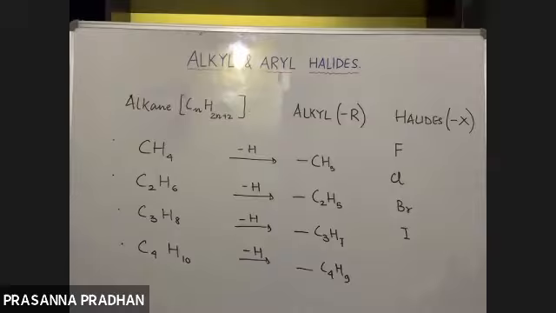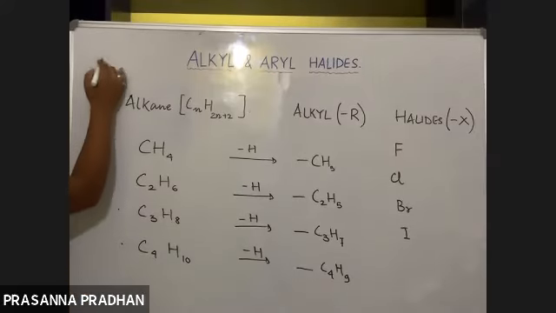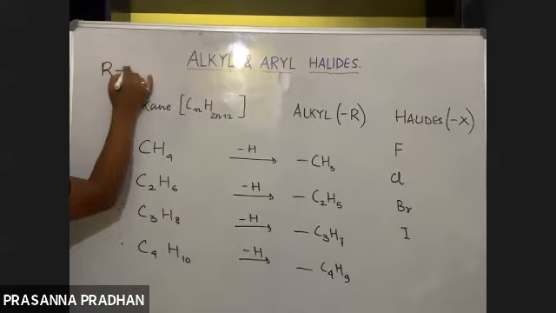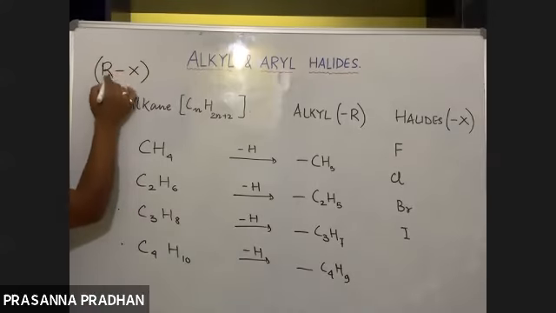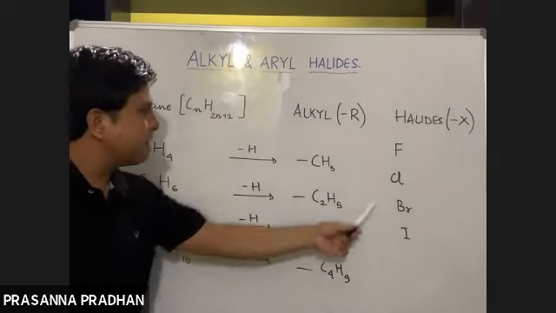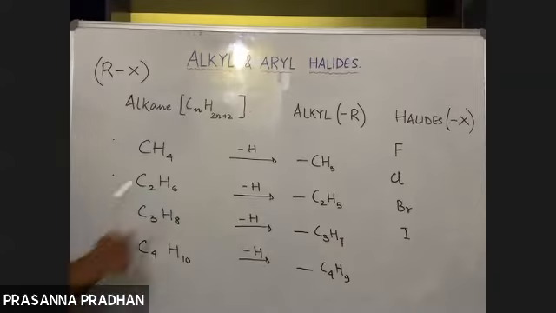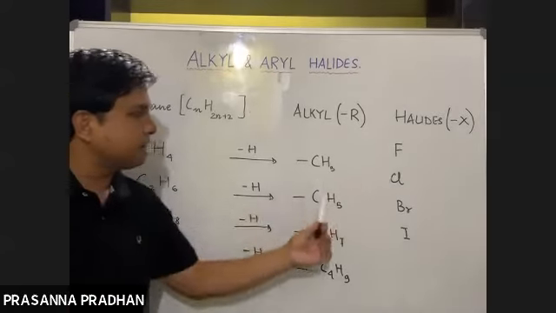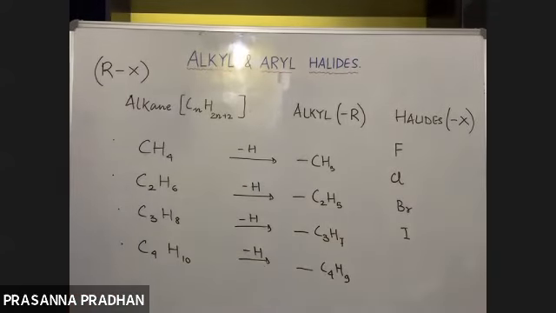So what is the general formula of alkyl halides then? The general formula of alkyl halides is RX. RX denotes an alkyl halide, where R stands for an alkyl group and X stands for a halide. For example, CH3Cl is an alkyl halide. C2H5Br is an alkyl halide. C2H5Cl is also an alkyl halide.